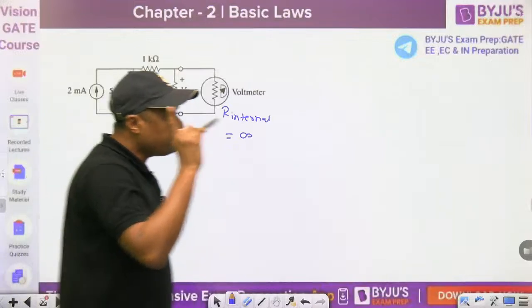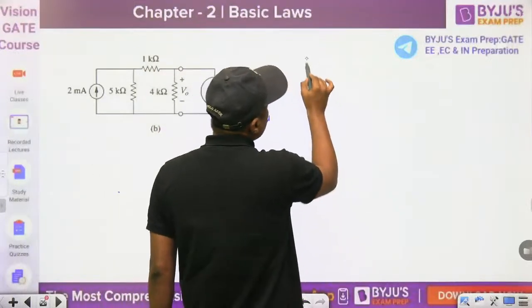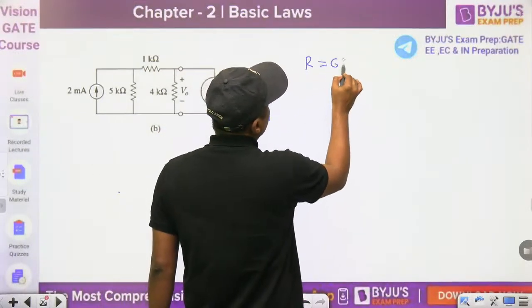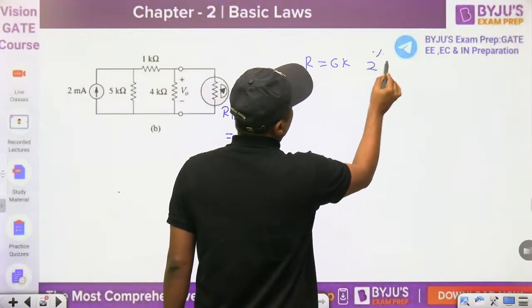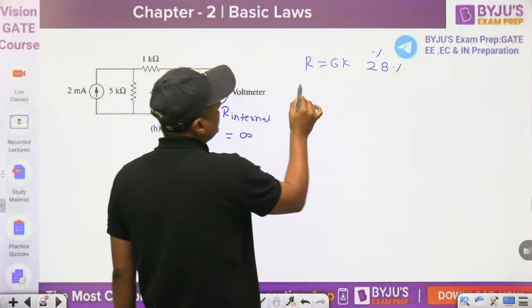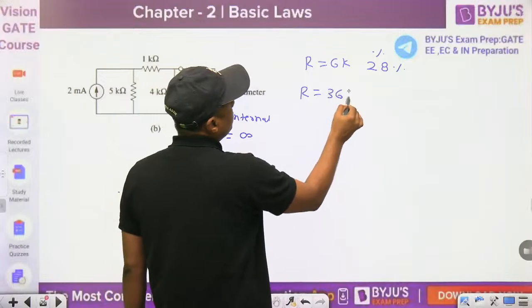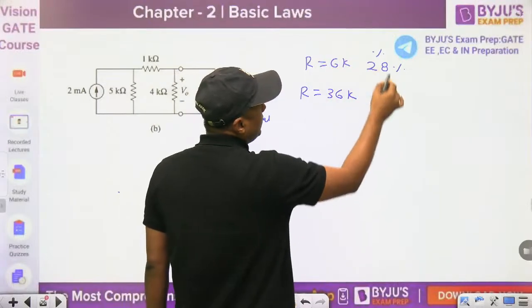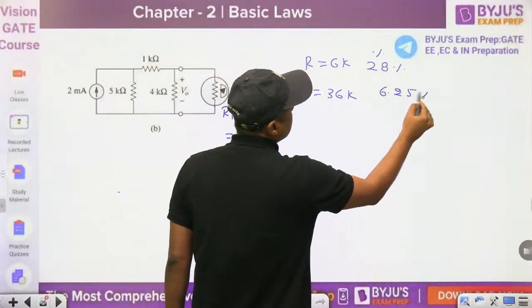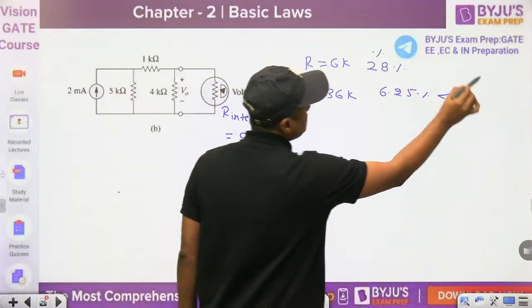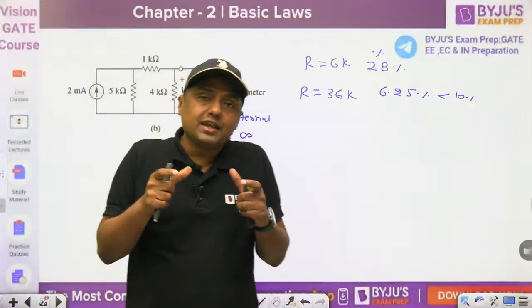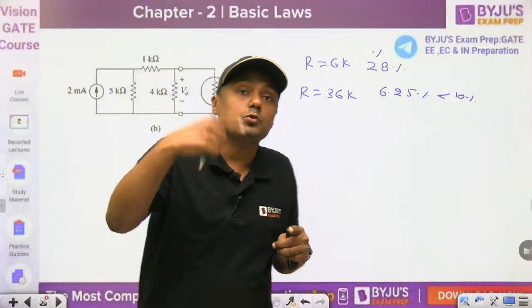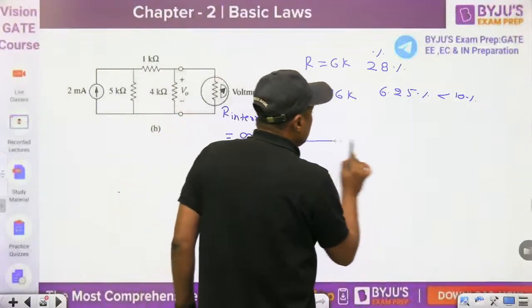In the first case, we have chosen 6 kilo ohm. So what was the percentage error? 28%, nearly. Then in the second case, we have increased it up to 36 kilo ohm. Then the error is 6.25%, that is less than 10%. Okay, so what is the conclusion? We are saying that it should be infinite, or practically it should be high. It should be as high as possible.